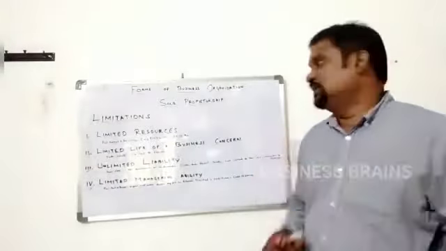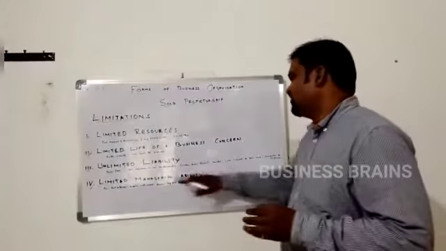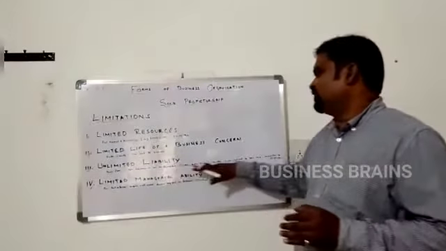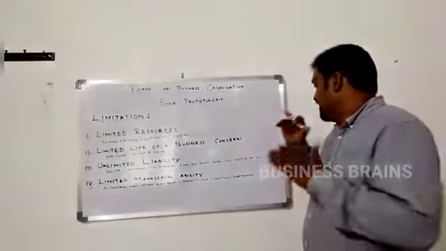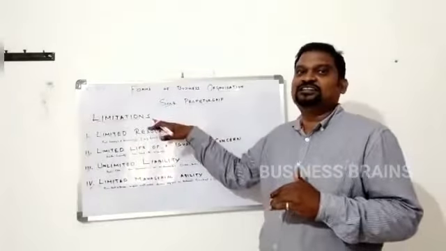Then the third one is unlimited liability. In case of a poor decision or any unfavorable circumstances, the financial burden will come to the sole proprietor. As he is the single owner, if the business fails, the burden will come to the sole proprietor. So he is always less inclined towards risk. So innovation and expansion are lesser in this sole proprietorship.